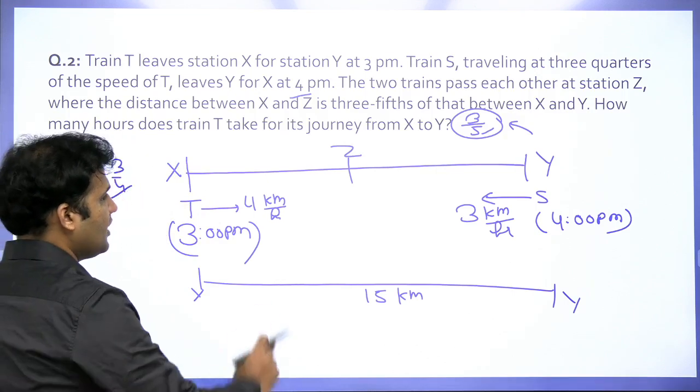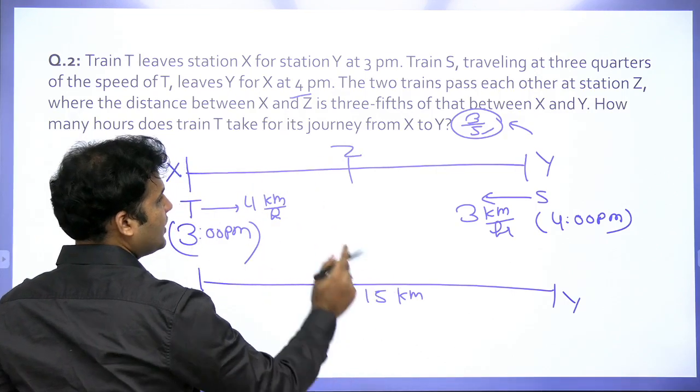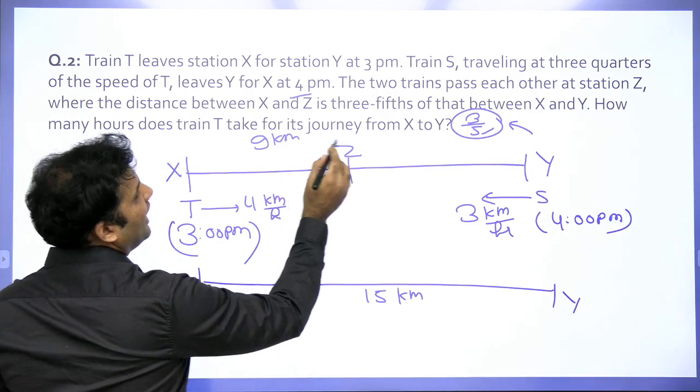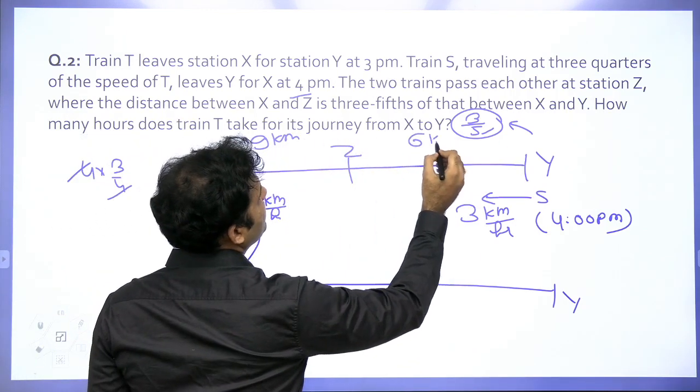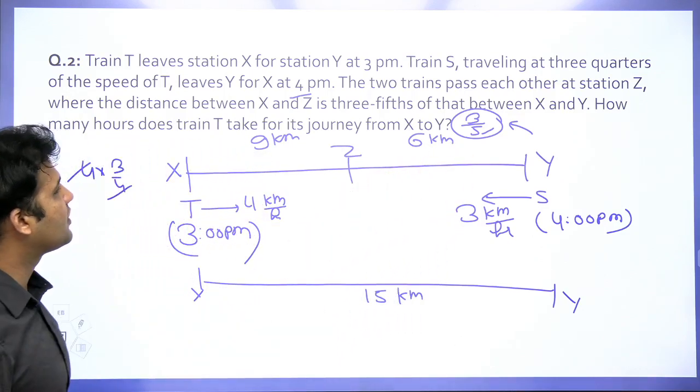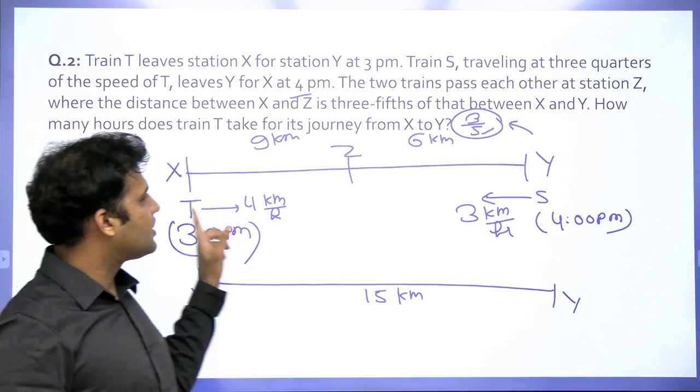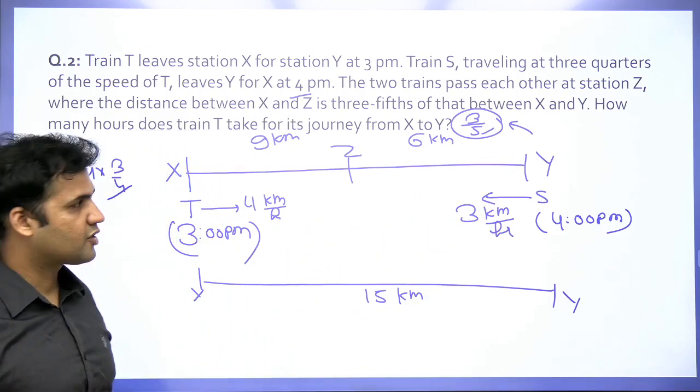Now, if this distance is 3/5 of this distance, that means the distance from X to Z is 9 km and the distance from Z to Y then will be 6 km. Okay, this is the information of the question. Now, how many hours does train T take for its journey from X to Y? This is what we are supposed to answer.